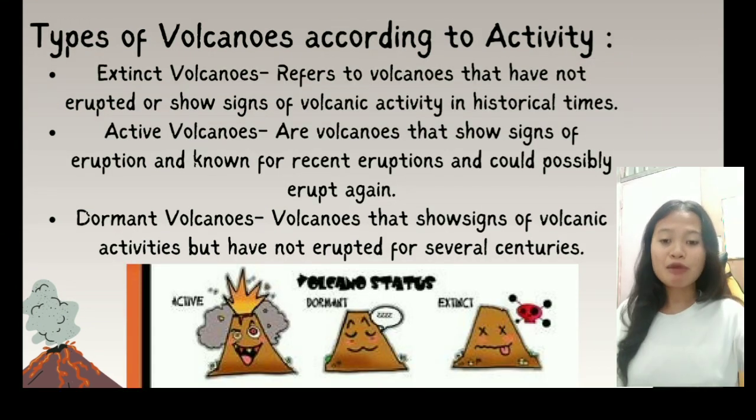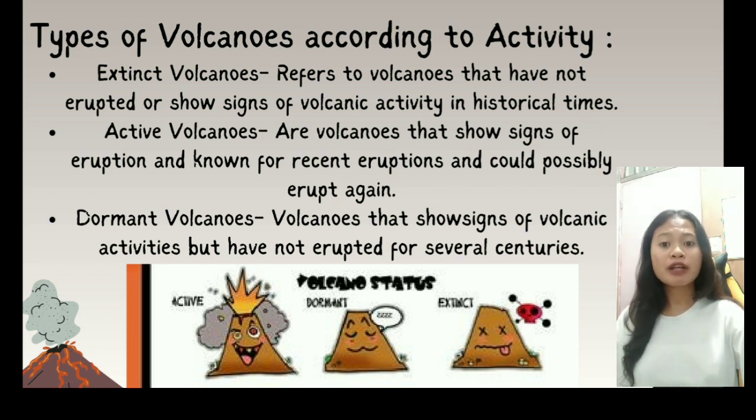Good day everyone, I'm Shakira Lorraine Rebuldad, and my part in this report is about the types of volcanoes according to their activity. So we have 3 volcanic activities: the extinct, active, and dormant.